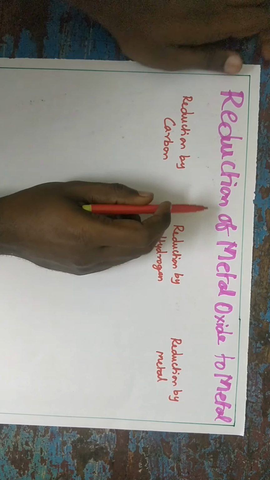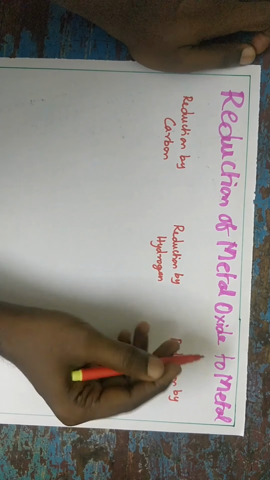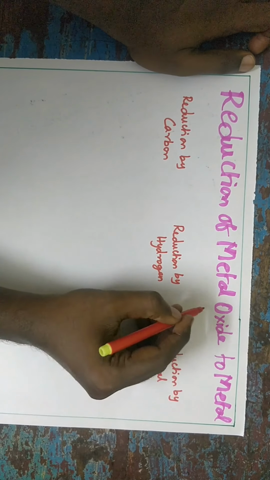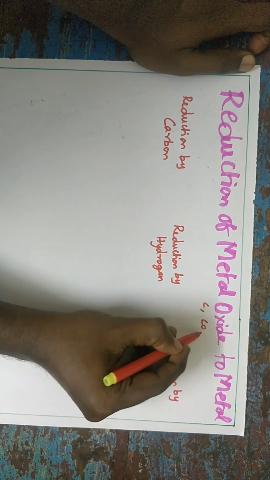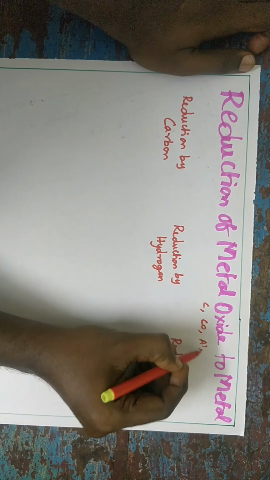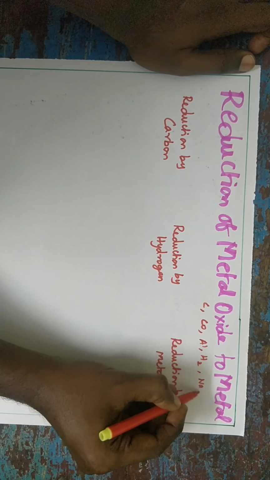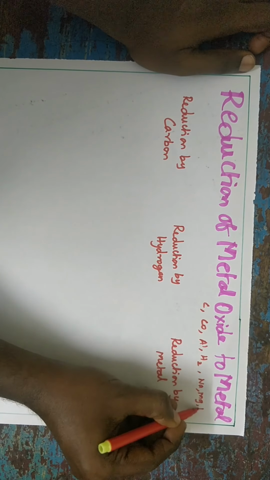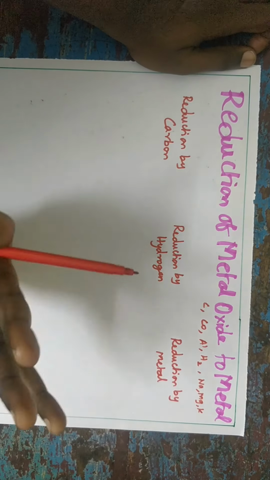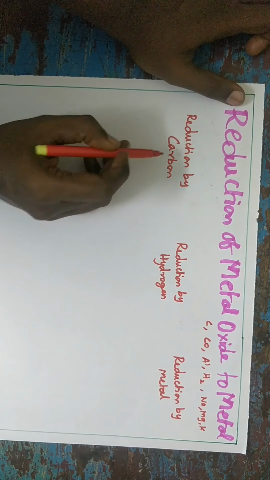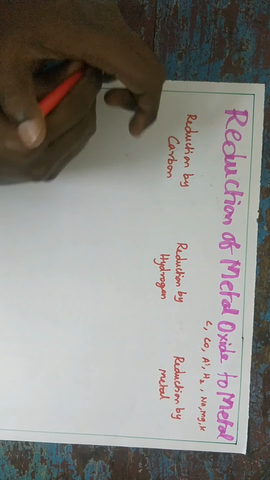So next step, second step, reduction of metal oxide to metal. Reduction of metal oxide to metal takes place with a suitable reducing agent. It may be coke, it may be CO, it may be aluminum, it may be hydrogen, it may be any reactive metals like sodium, magnesium or potassium, etc. So you have four topics regarding reduction of metal oxide to metal. First topic is reduction by carbon.